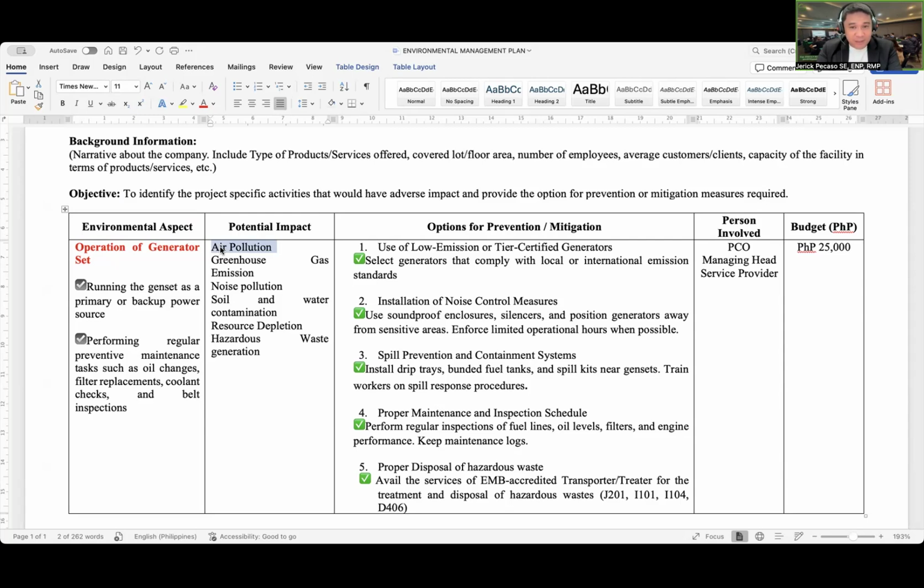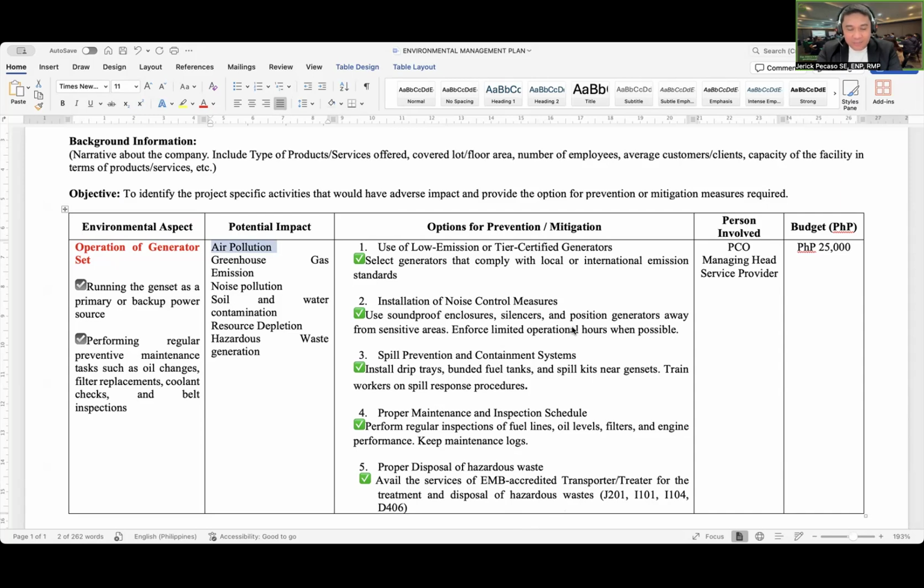We can specify also to train workers on spill response procedures. Another option, the proper maintenance and inspection schedule. We can perform regular inspection of fuel lines, oil levels, filters, and engine performance. And we keep maintenance logs.